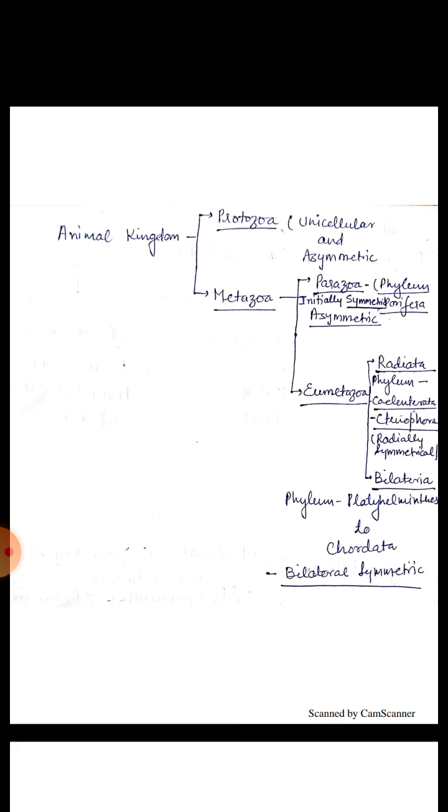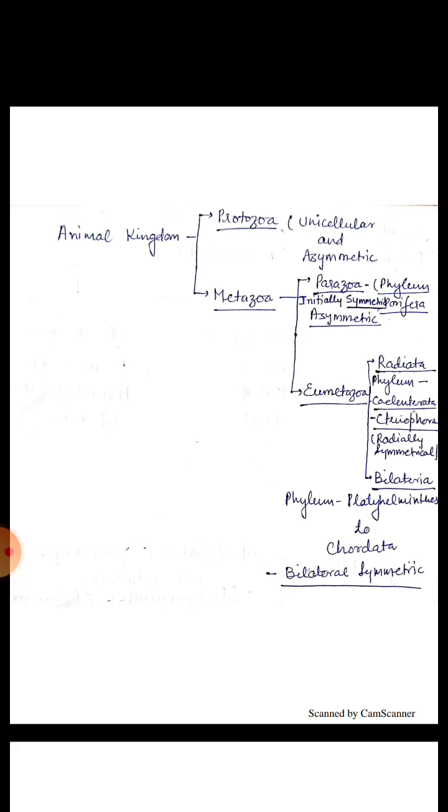Metazoans are further classified into parazoans and eumetazoans. In parazoa, animals are initially symmetric, but during the course of development they become asymmetric. Examples: poriferans. Eumetazoa is again classified into radiata and bilateria group.